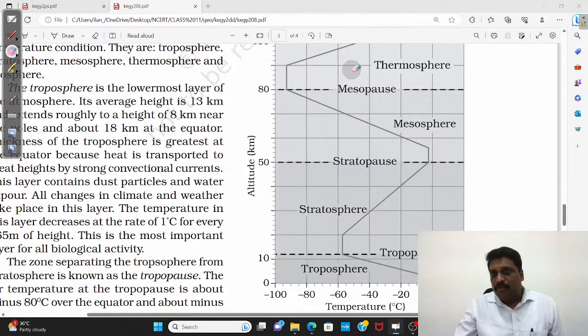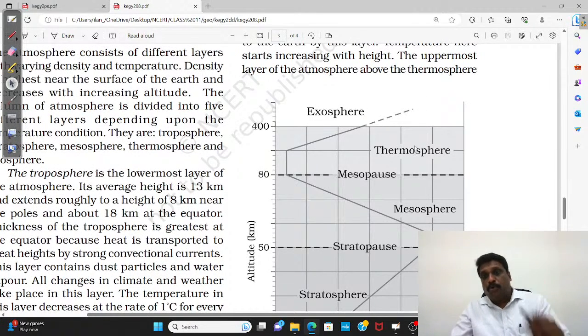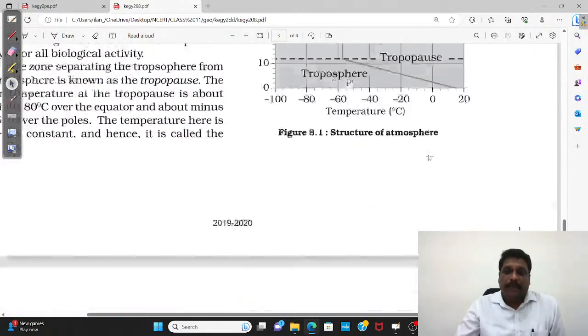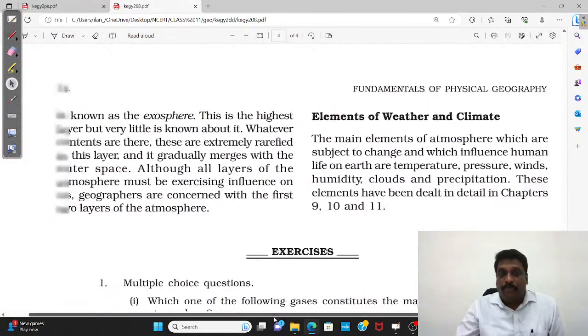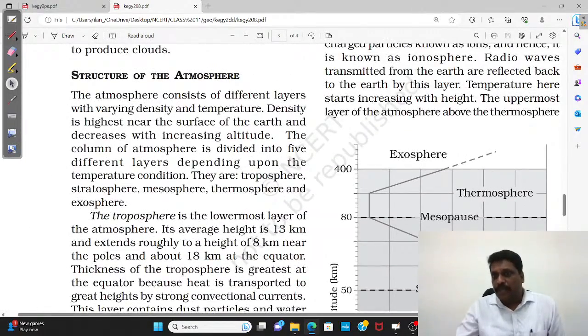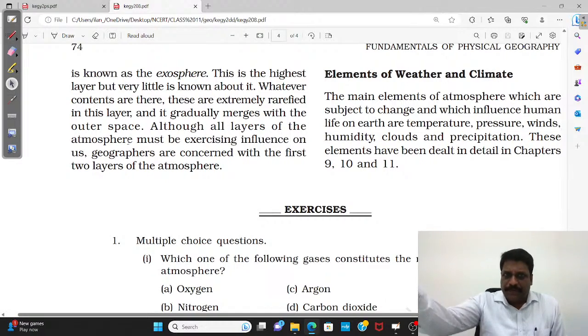And the name again gives you a clue. Among all the layers in the atmosphere, which is the warmest layer? Thermosphere is the warmest layer, provided you have a medium to absorb this temperature. And finally, you are there in the outermost layer, the uppermost limit. You call it the exosphere. This is the highest layer, but very little is known about it. Whatever contents are there are extremely rarefied, a negligible amount, and it gradually merges with the outer space.